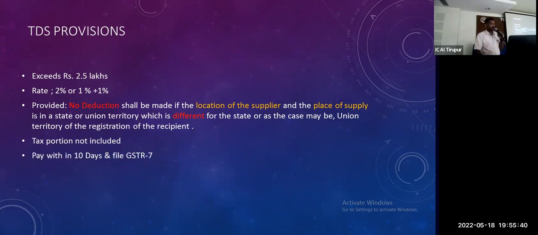Tax portion is not included. Pay within 10 days, or GST 7. This is the compliance portion. If not paid, interest under section 51. Bill applicable.